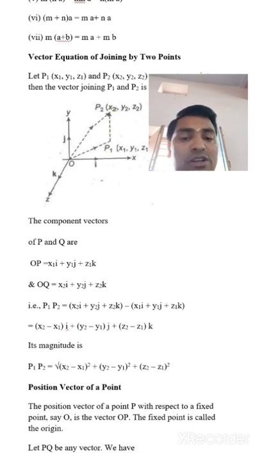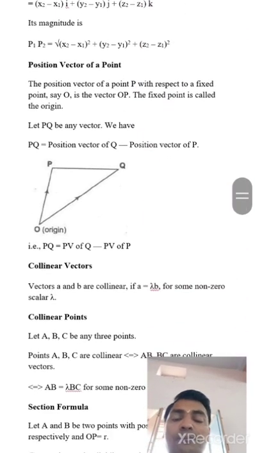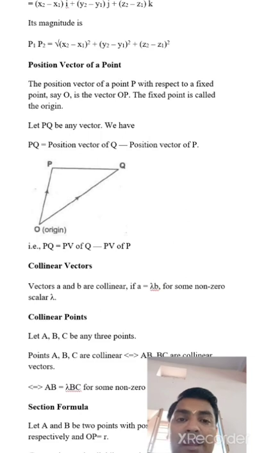Okay students. Now next, position vector of a point. The position vector of a point P with respect to a fixed point, say O, is the vector OP. The fixed point is called the origin.